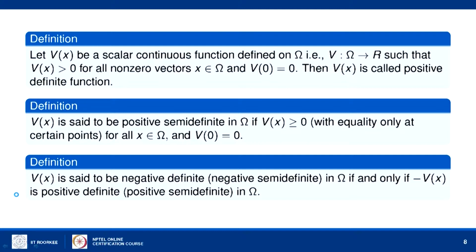Let us consider V of x to be a continuous function, V from Omega to R, which is real valued, such that V of x is positive for all non-zero vectors x belonging to Omega, and V of 0 equal to 0. Then V is called a positive definite function.